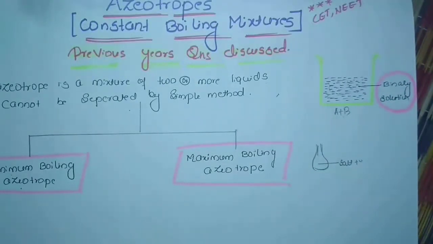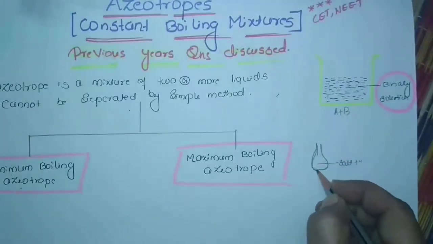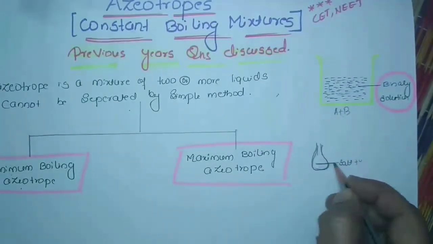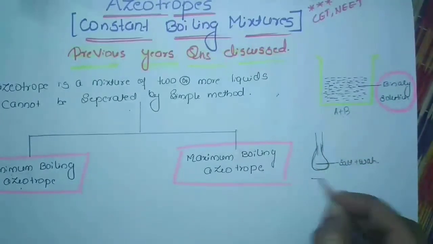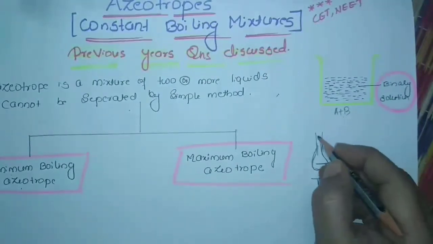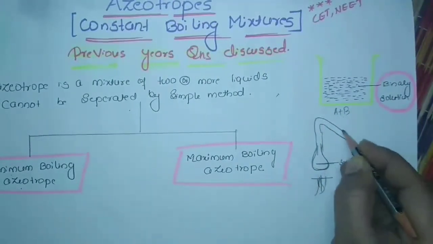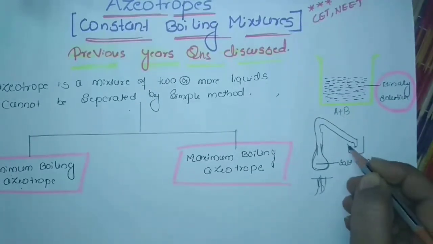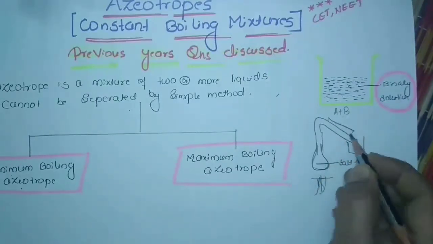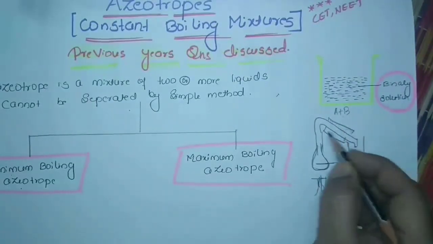Seawater is full of salt, but we want to separate the salt and the water, so we apply a purification method. The best method will be distillation. How exactly do we do the distillation? A round bottom flask will be there, and we take the salt plus water, or seawater, in it. We continuously heat it, and it is connected to a condenser, and the collector is kept here. The condenser outlet will have water flowing outside.